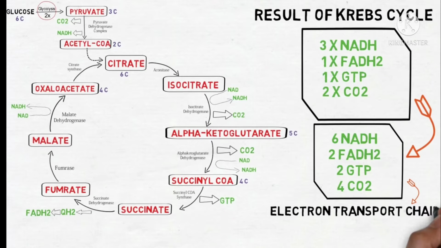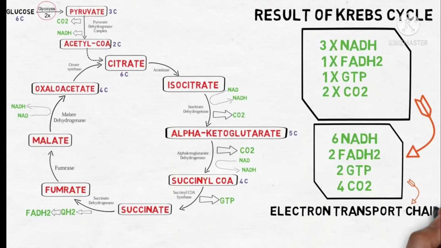TCA cycle, tricarboxylic acid cycle, or Krebs cycle, also known as the citric acid cycle. This is the final common metabolic pathway of carbohydrate, protein and fats, because all these dietary molecules make acetyl coenzyme A after metabolism. This acetyl coenzyme A is handled by the Krebs cycle for energy generation.